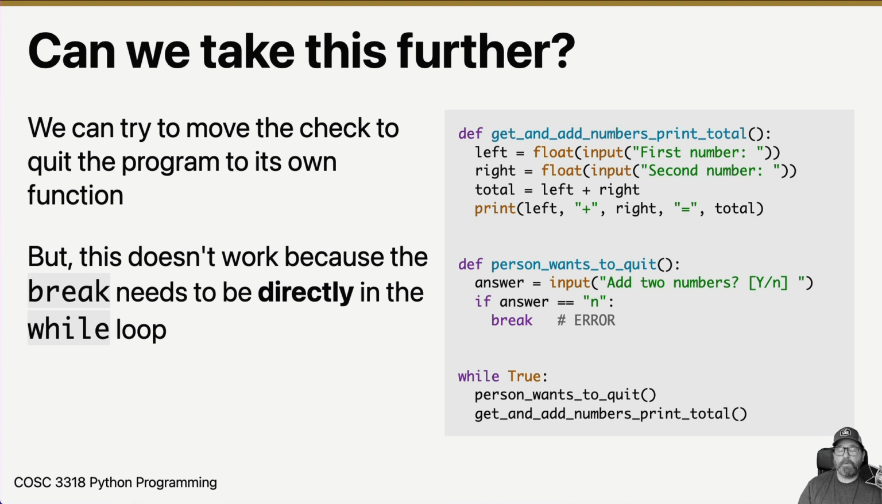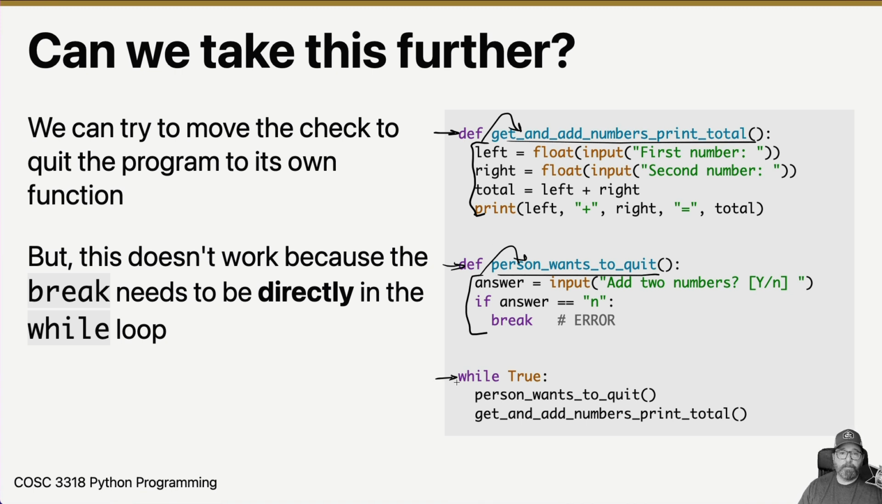So the next thing is we may want to, let's take this a little further. So we had more lines of code here. We just took those lines, moved them into a function, and then we just called the function. And we're like, does this work? So let's see what's going to happen here, step by step, okay? So we get to this def here, Python gets to this def, and it takes these lines of code and stores them inside that variable, that function. It gets to these lines of code and then stores them inside that variable because it's a def. Okay, so now we have 2 functions, get and add numbers print total and person wants to quit.